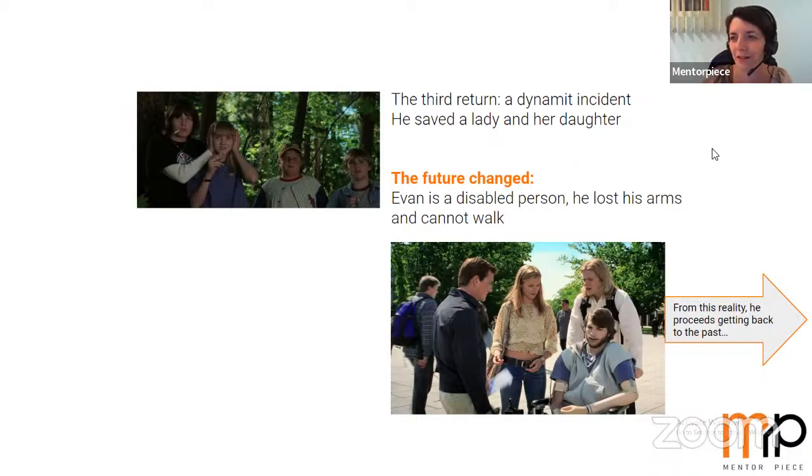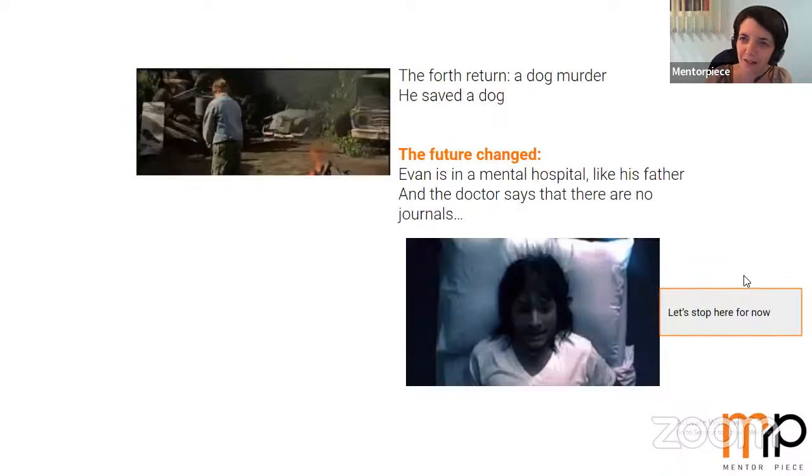Okay, he reads his journals again. Another return to the past with an episode with a dog murder. He saved the dog. The future changed again, but now he's in a mental hospital like his father. And his doctor says that there are no journals, there is no returning to the past. This is only the crazy ideas in his sick mind.